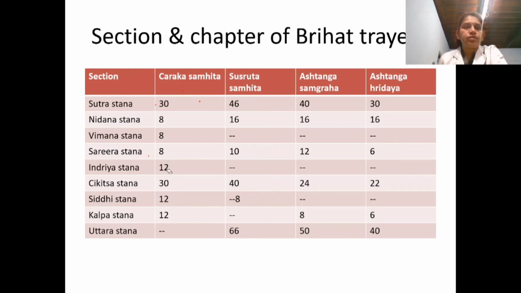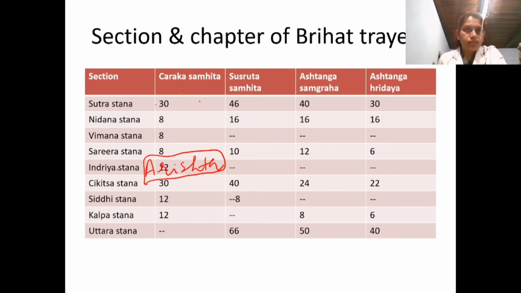Then 12 chapters each are in the Indriya Sthana, Siddhi Sthana and Kalpa Sthana. This Indriya Sthana has another name, that is Arishta Sthana. Arishta lakshana means bad signs related to death or any other bad symptoms, that is mentioned in this Indriya Sthana, later with disease, etc. That's why it is called Arishta Sthana.